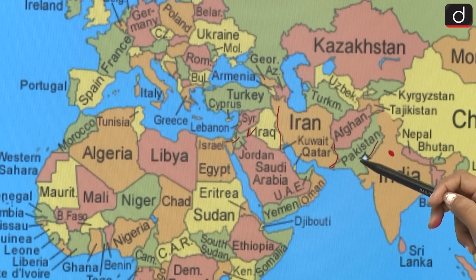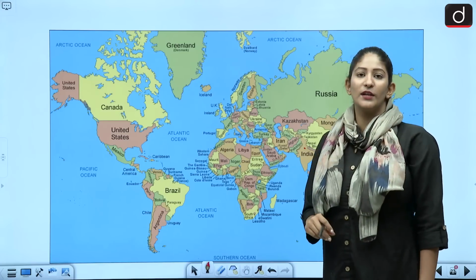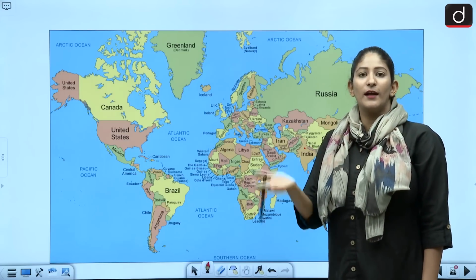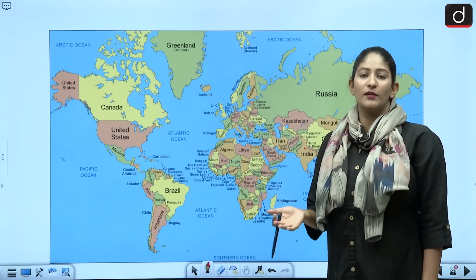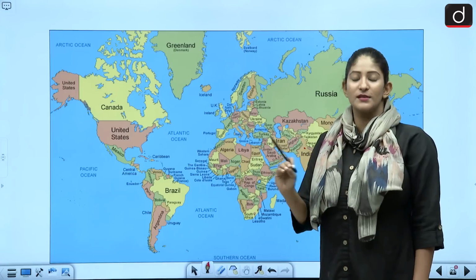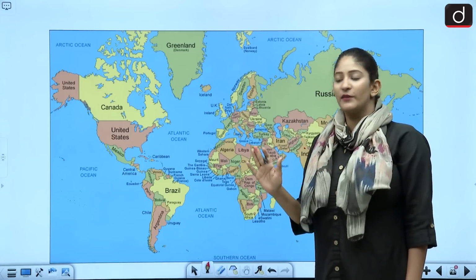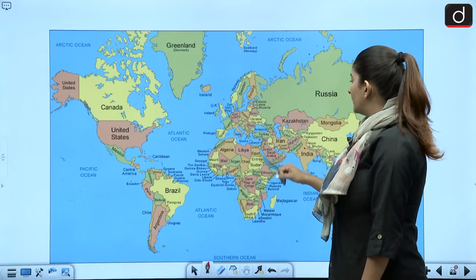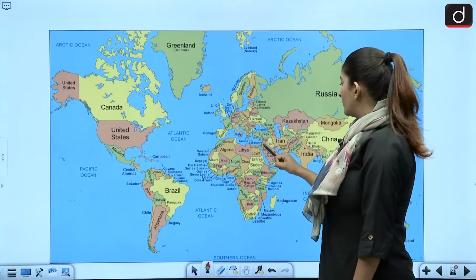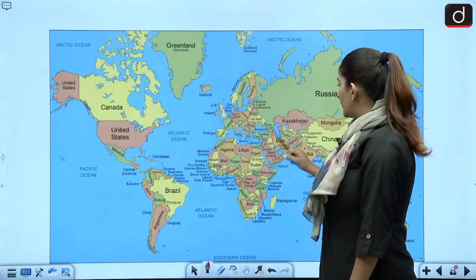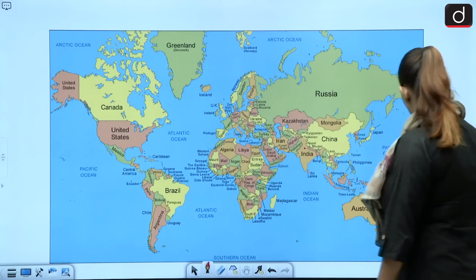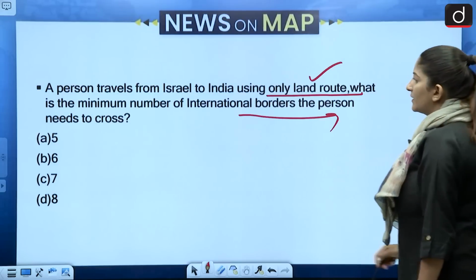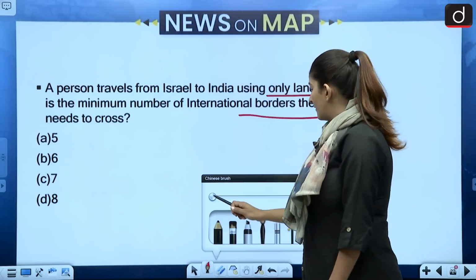And then finally India. We do not have to take care that we are not having good relations with Pakistan or Afghanistan is in turmoil. That is completely a different topic. But here, if we go by just the rule that is given in the question, 1, 2, 3, 4, 5. 5 borders, right? So the correct answer will be option A, that is 5.